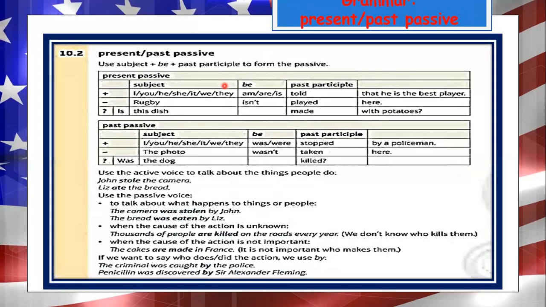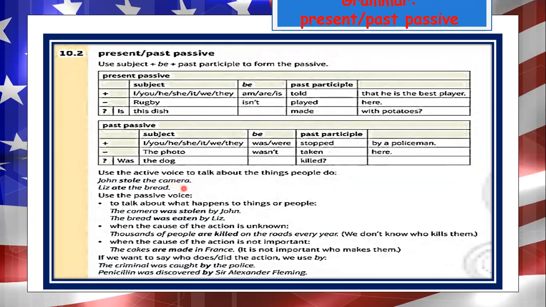Now, in this part, we are going to study present and past passive. When do we use present and past passive? We use the passive or the active voice to talk about the things people do. Example, John stole the camera. Liz ate the bread. We use the passive voice to talk about what happens to things or people.